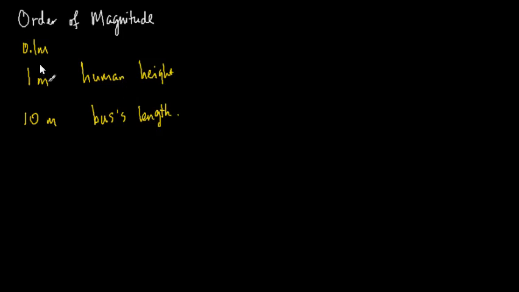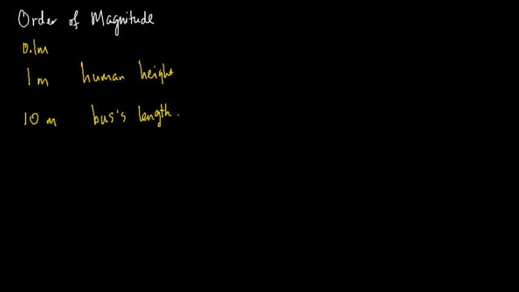But for now, we need to have an idea of some examples of things or objects that are very small and that are very big, and what their orders of magnitude are.